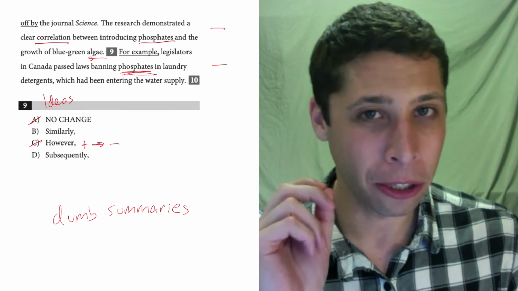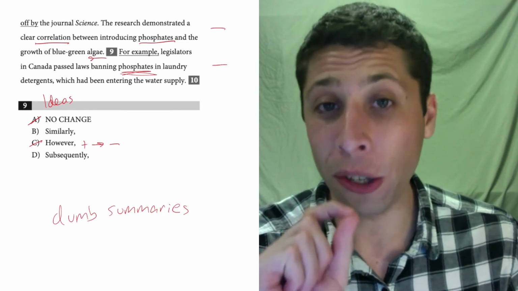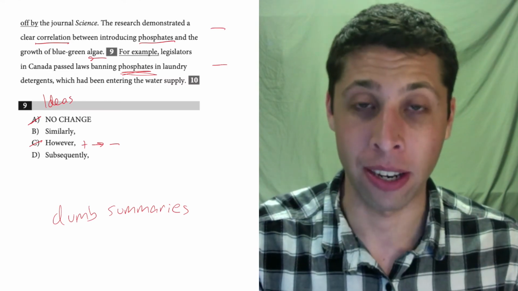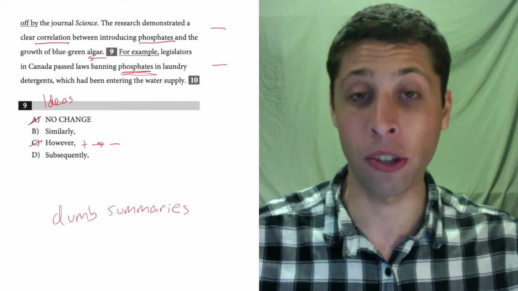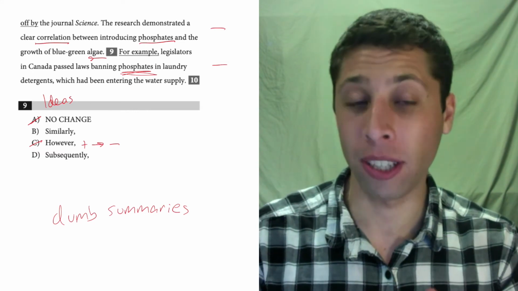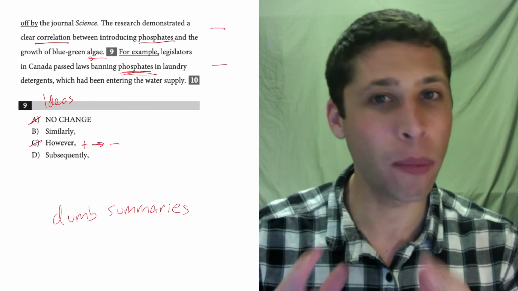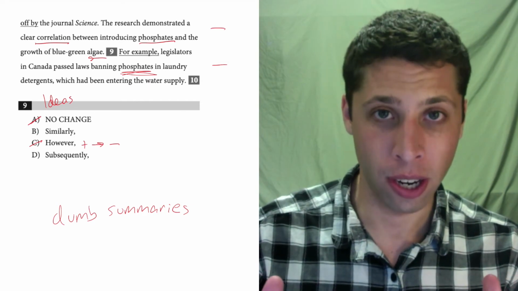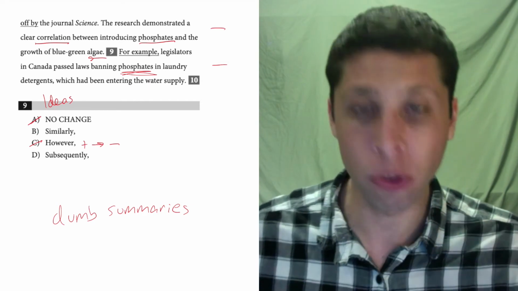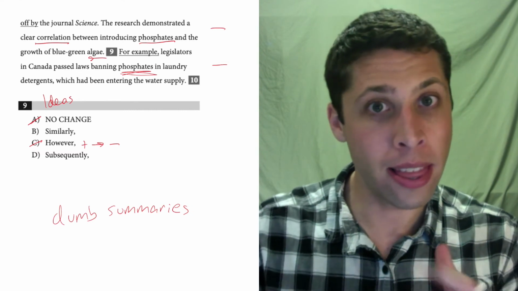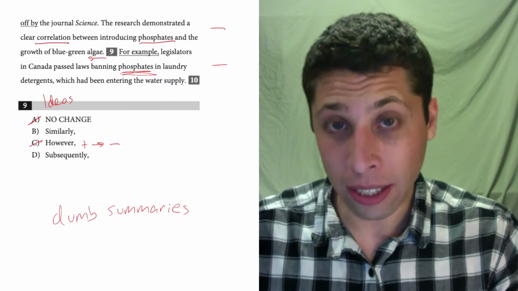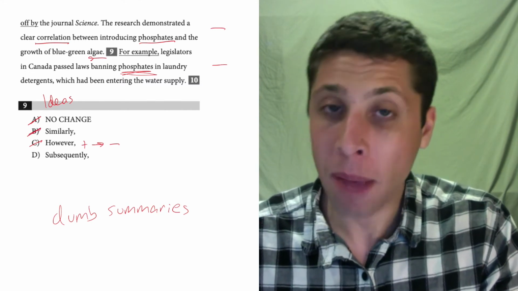But similarly is a word that we use when we're literally trying to make a comparison, saying that two different situations are actually the same. That is not what's happening here. We are not saying that the Canadian legislature is similar to Lake 226 or whatever. We're not making an analogy. So similarly does not work here, but I know why people would want to pick it.